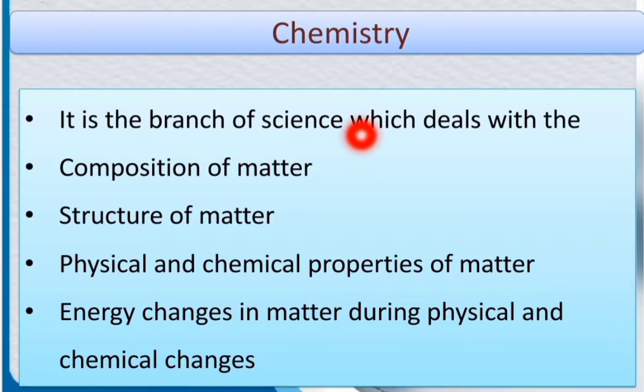All are very much familiar with the term chemistry. So students, what is chemistry? Yes, chemistry is the branch of science which deals with the composition of matter, structure of matter, physical and chemical properties of matter, and energy changes in matter during physical and chemical changes.